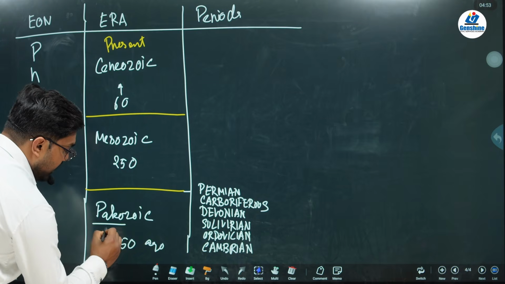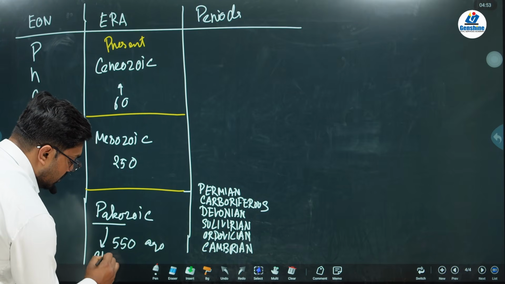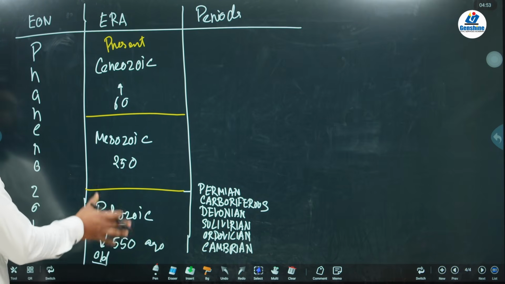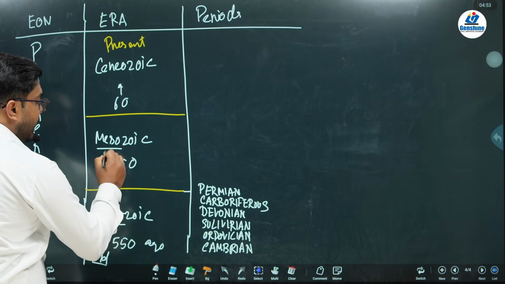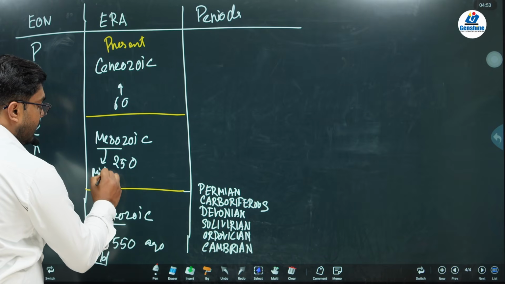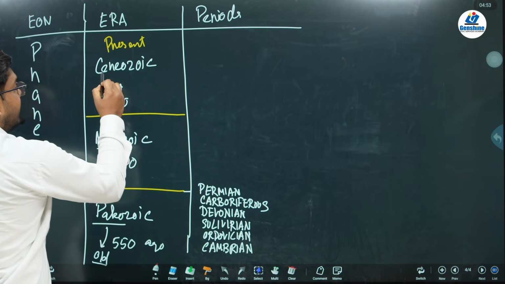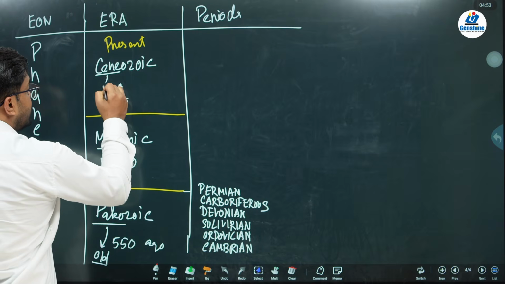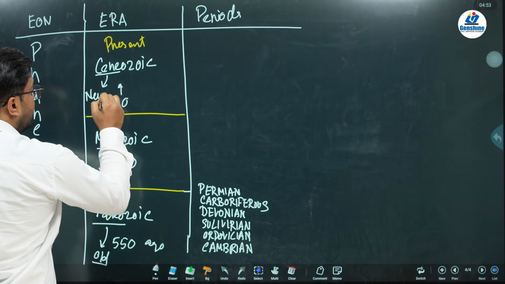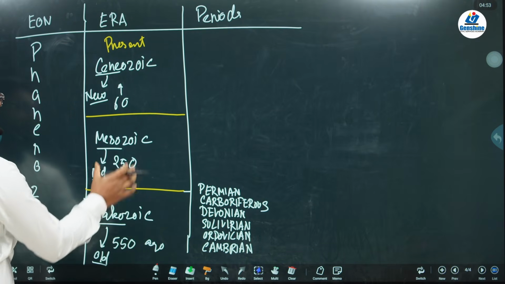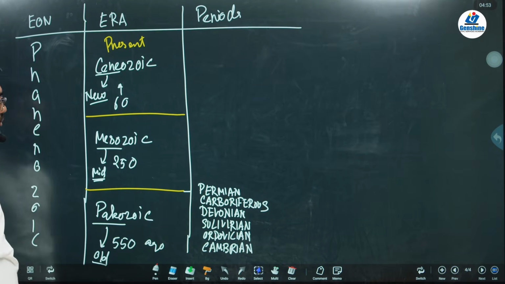Paleozoic. What is the meaning of paleo? Paleo means old. Zoic means time. So it is the old time. What is the meaning of meso? Meso means mid, in between. And then you have Cenozoic. Ceno means new. So Paleozoic, Mesozoic, and Cenozoic.